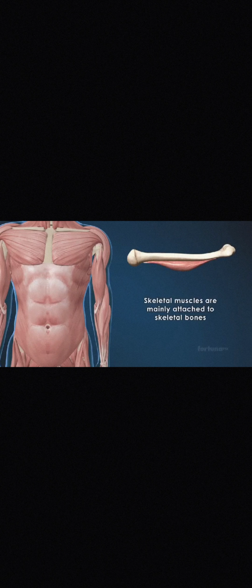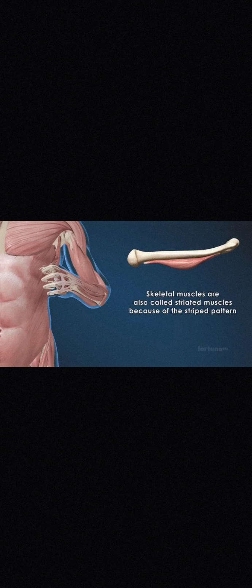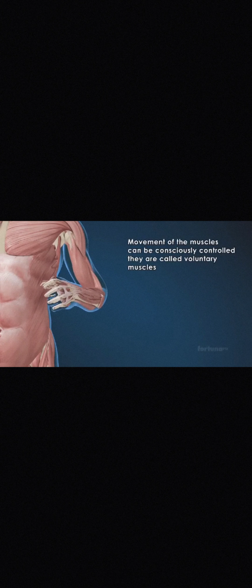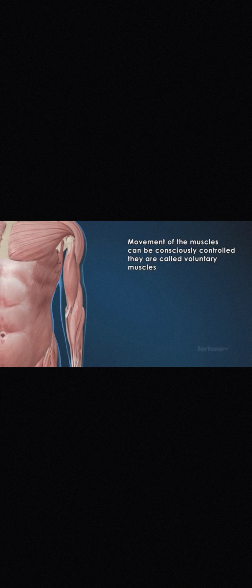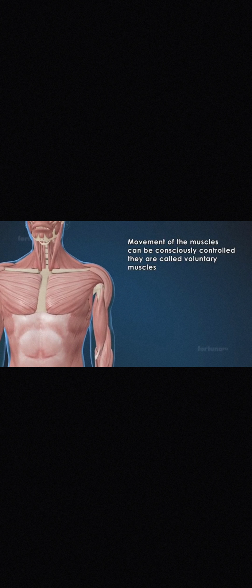Let's discuss skeletal muscles. Almost 40% of our body mass is made up of skeletal muscles. They are connected by tendons. Skeletal muscles cause movements of the body. Skeletal muscles are also called striped muscles because of their striped pattern. Each skeletal muscle contains myofibrils. Movements of these muscles can be consciously controlled, so they are called voluntary muscles.